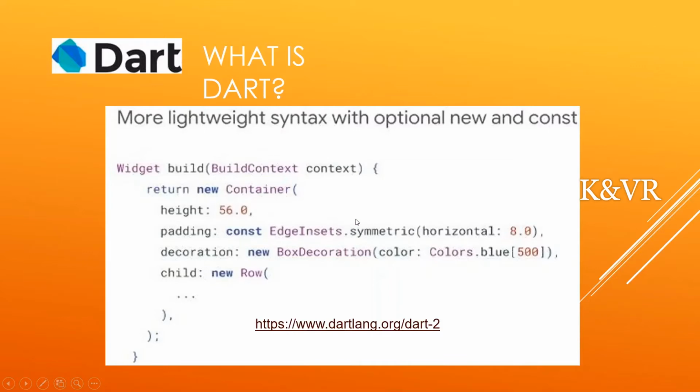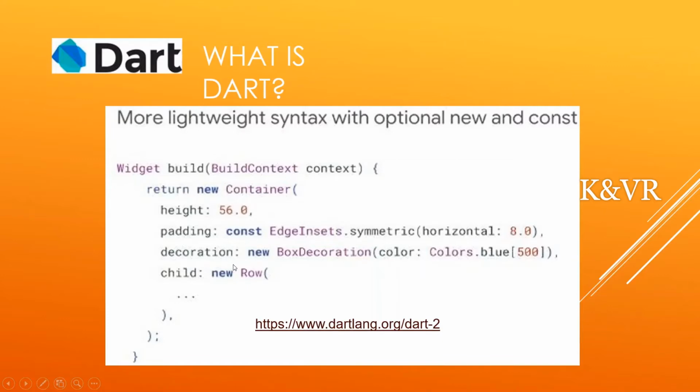From EdgeInsets we are taking symmetric, and we are giving horizontal 8.0.